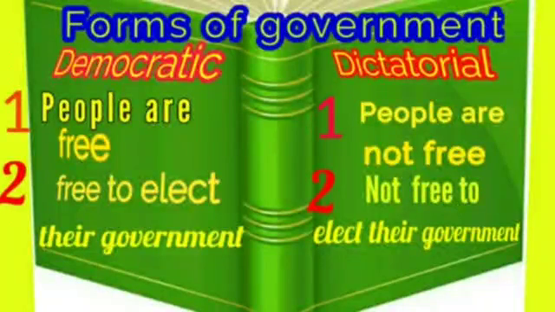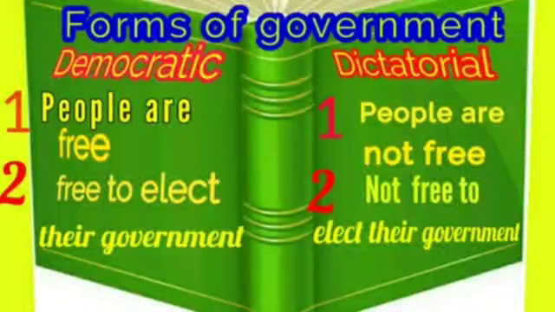A democratic government is the government in which the citizens have the right to participate in the governing process and in making important decisions for the welfare of the whole society. A democratic government must fulfill the responsibilities towards the citizens.